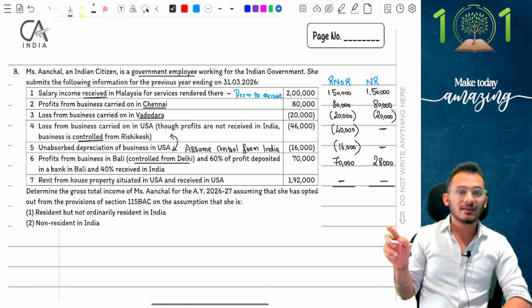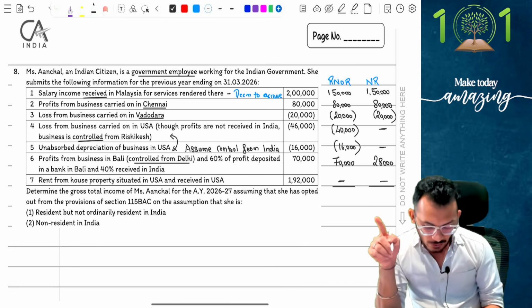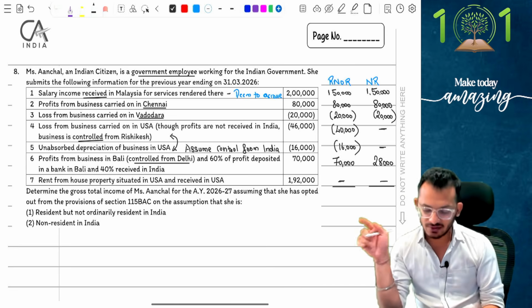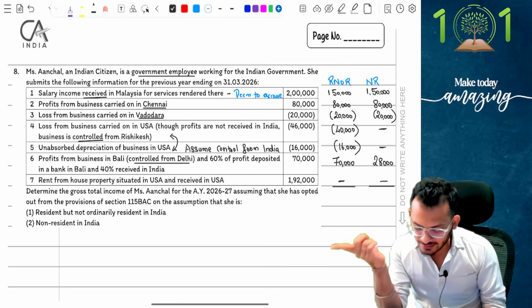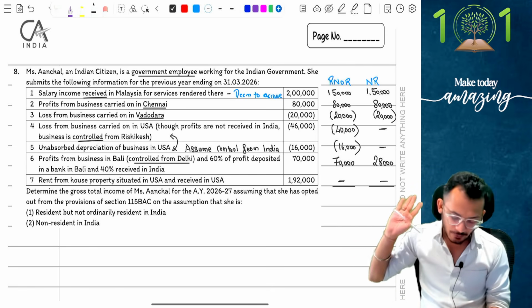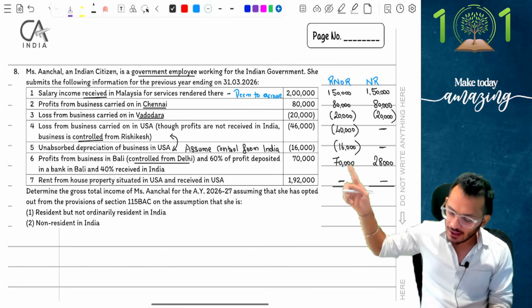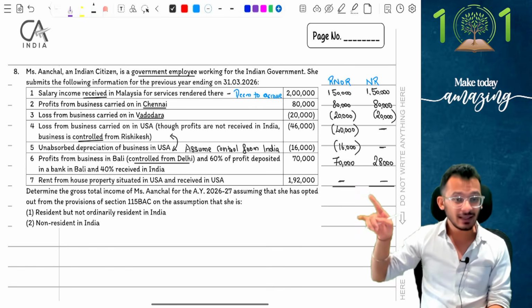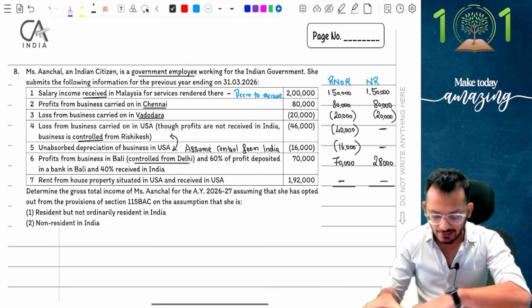Now, people, now that you have made the statement, it's always important to check from a losses perspective. Always check the losses. I have losses from business, UD from business. All of those can be set off against profit from business. So let's check. 66 and 60 and then 76, I have enough business losses and therefore I can adjust it off. So which means R and OR will not have a problem. Coming to NR also, 80 and 20 will make sense and therefore everything is fine. I don't need to worry about the transaction. I can start taxing this accordingly.